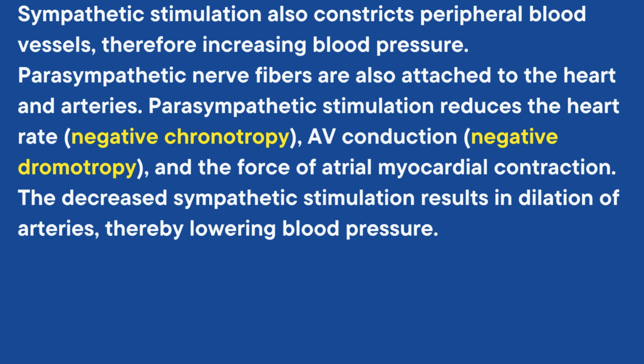Parasympathetic nerve fibers are also attached to the heart and arteries. Parasympathetic stimulation reduces the heart rate, that is negative chronotropy, reduces AV conduction, that is negative dromotropy, and the force of atrial myocardial contraction. The decreased sympathetic stimulation results in dilation of arteries, thereby lowering blood pressure.